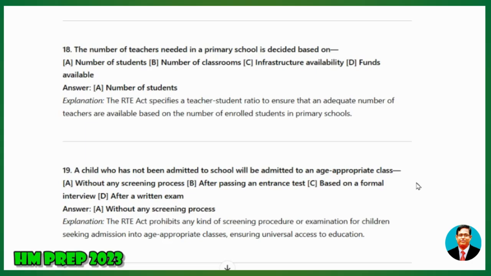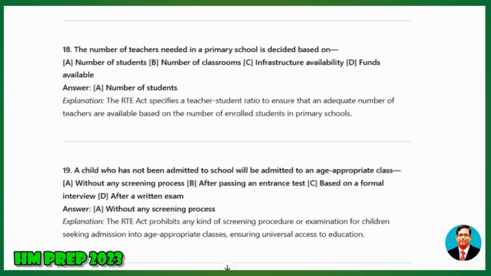19. A child who has not been admitted to school will be admitted to an age-appropriate class: A, without any screening process; B, after passing an entrance test; C, based on a formal interview; D, after a written exam. Answer: without any screening process. Explanation: The RTE Act prohibits any kind of screening procedure or examination for children seeking admission into age-appropriate classes, ensuring universal access to education.